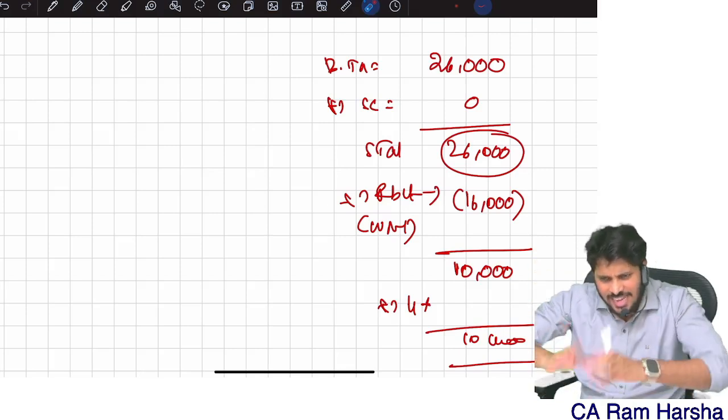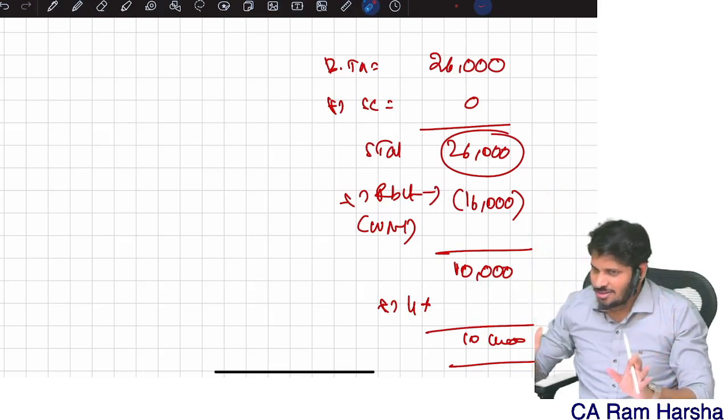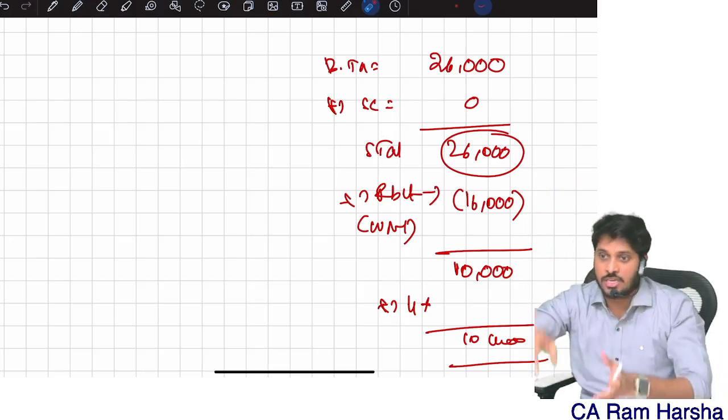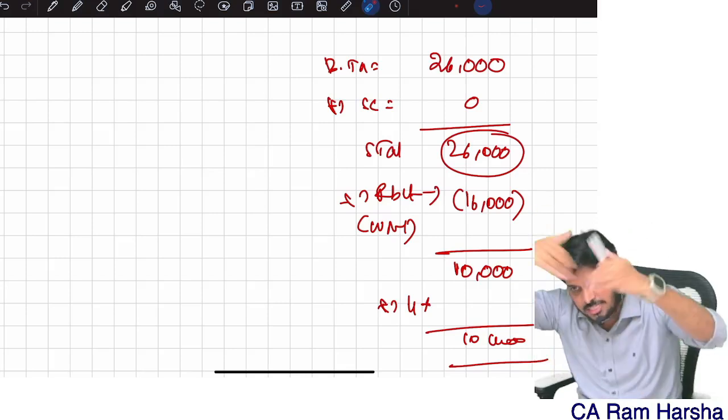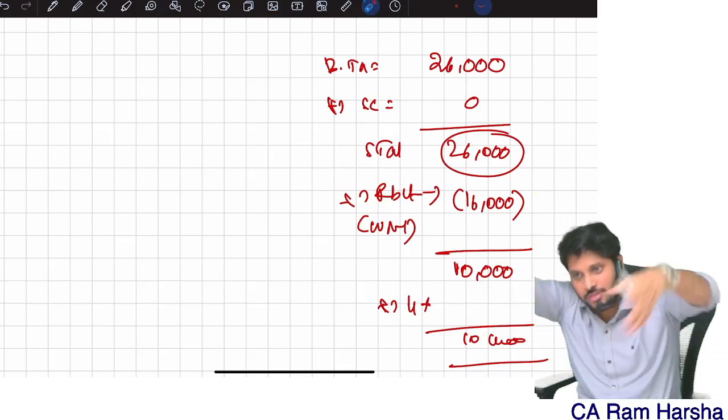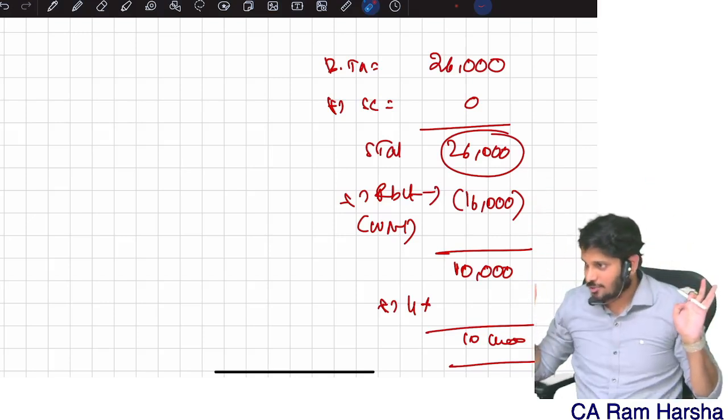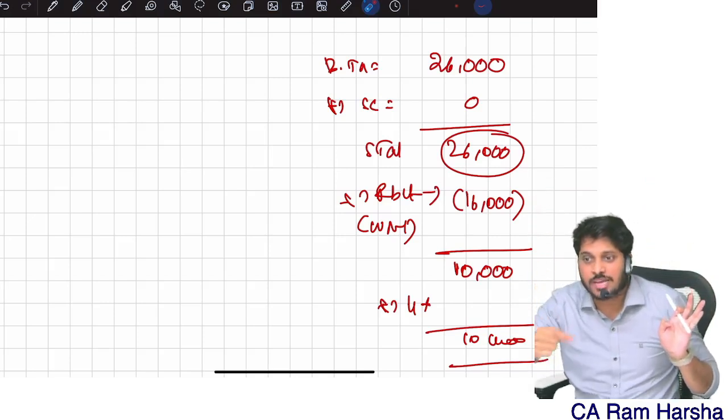Instead of that, sir, take income itself. Don't ask me tax. I'm giving income. See, I have to pay tax on income. I will not pay tax. I will pay income itself to you. Take 10,000 with you. Don't ask me 26,000. This is the concept behind this rebate.